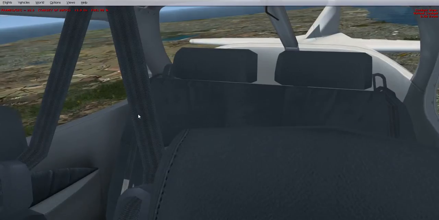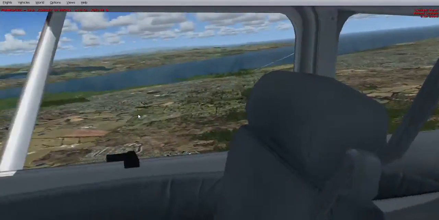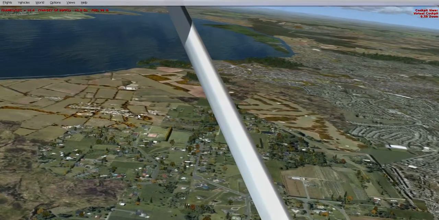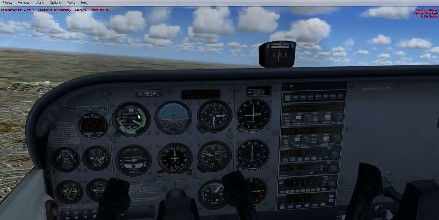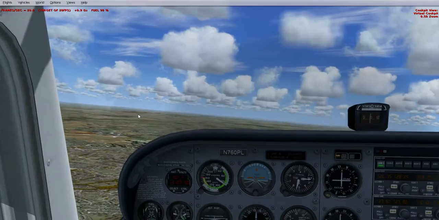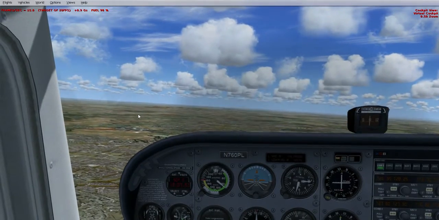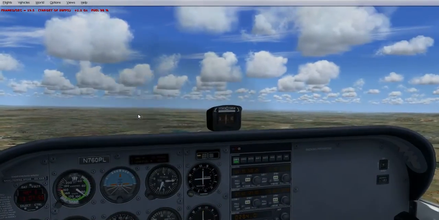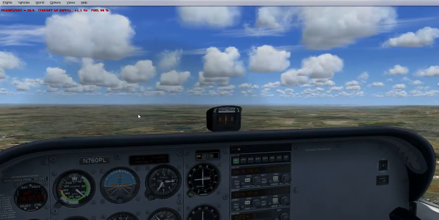The aircraft is a 4-seater aircraft. It's a Cessna 172. Slight bit of turbulence there, not anything to be worried about too much. Just going to bring the aircraft around a little bit more, turning on the flight yoke.